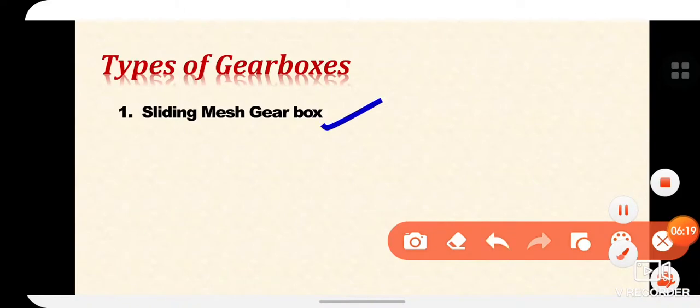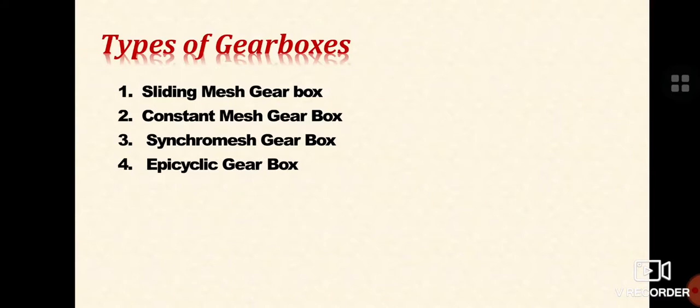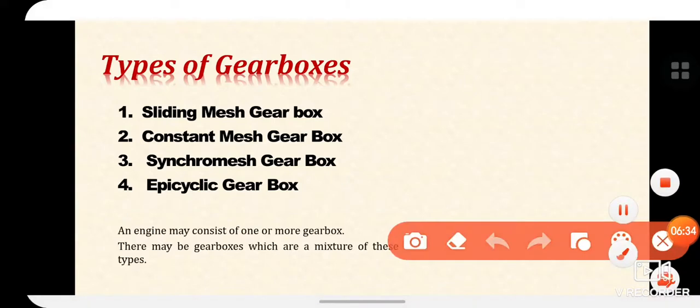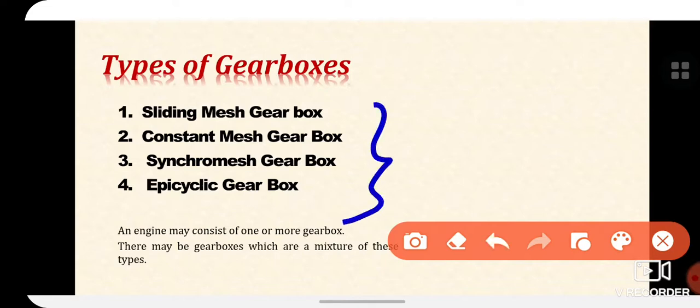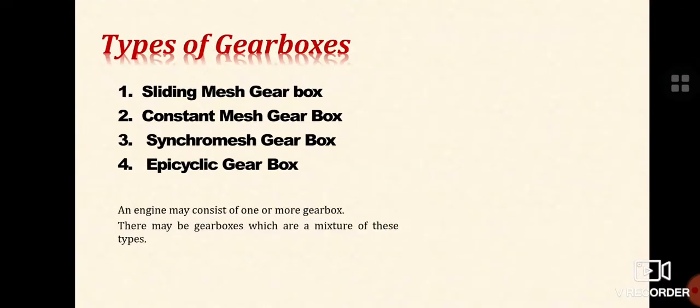This is the sliding mesh gearbox, then constant mesh gearbox, synchro mesh gearbox, and epicyclic gearbox. Now here you see one thing, that an engine may consist of one or more gearboxes, which are a mixture of these types. So all these types of gearboxes are very important. In some engines, more than one gearbox can also be used.